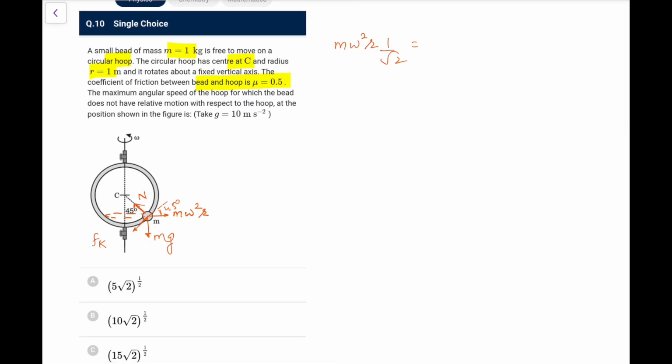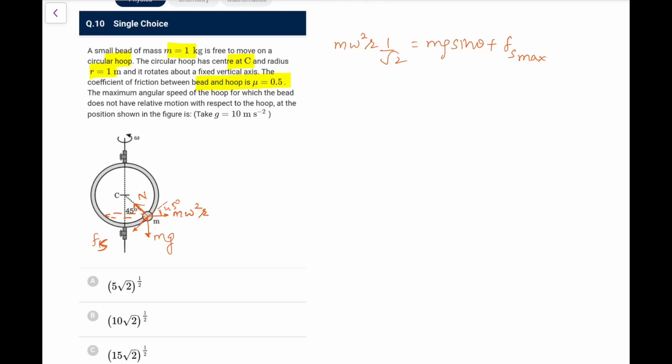Now first of all, for the maximum case, we just balance it in the tangential direction. So angles are 45, so you need not care about anything. What I can write, m omega square r into 1 by root 2, cos or sin 45, whatever you take, that is upwards. That should be in the limiting case balanced by mg sin theta plus fs max, not fk, sorry, this is fs because it is at rest with respect to the hoop, so that is fs max.